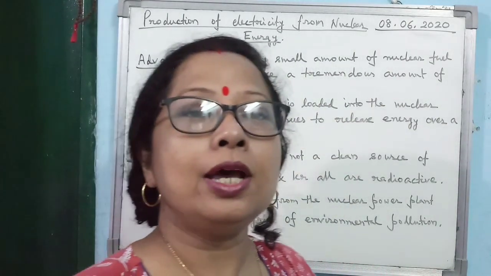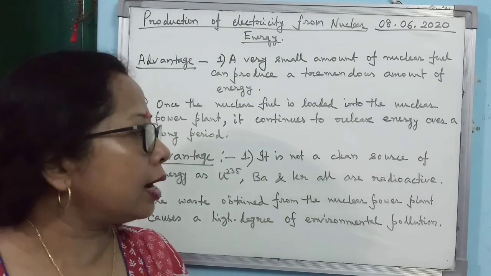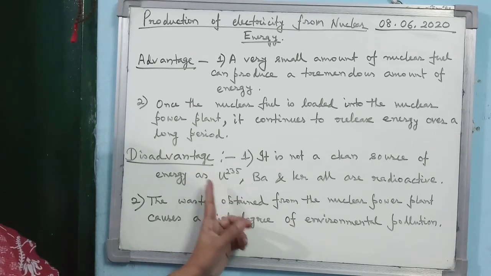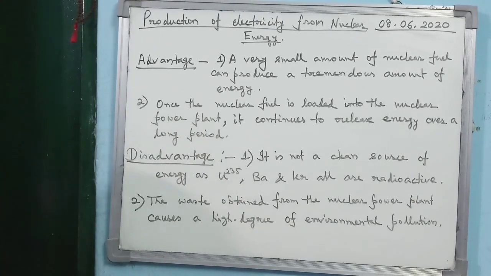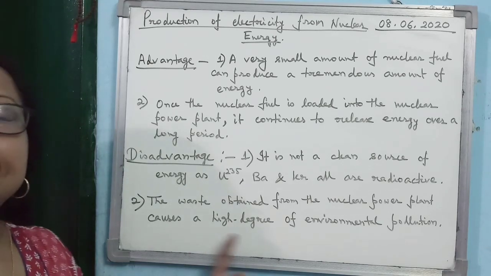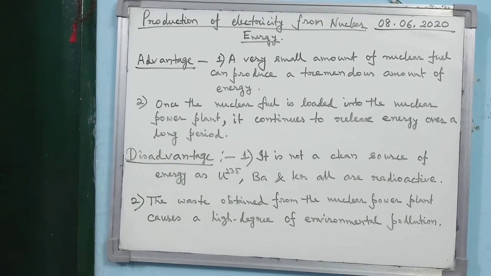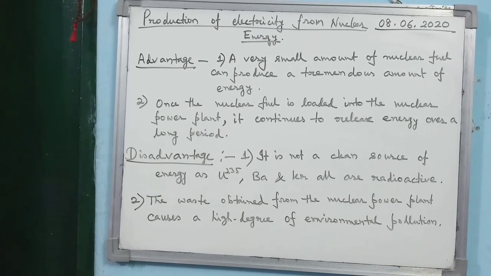So these are the two disadvantages of a nuclear power plant: that it is not a clean source of energy, as uranium, barium and krypton are all radioactive, and second, the waste obtained from the nuclear power plant causes a high degree of environmental pollution. So kindly learn the advantage and disadvantage of production of electricity from nuclear energy, because this is the most frequently asked question in your board exam.